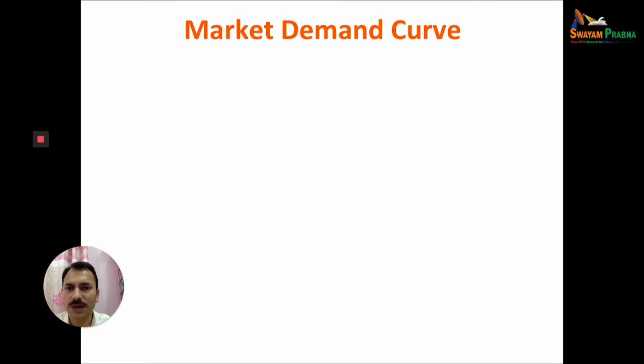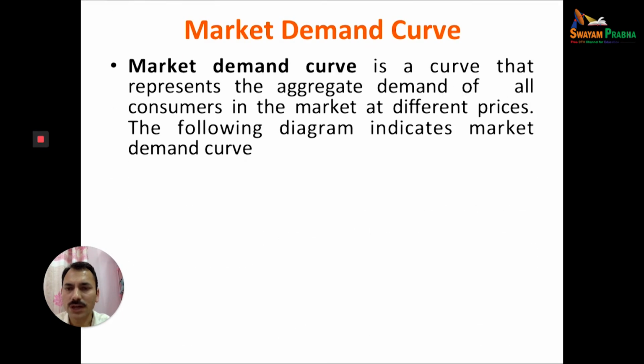Next is the market demand curve. Market demand curve is a curve that represents the aggregate demand of all consumers in the market at different prices. The relationship between quantity demanded and price of all the consumers in a market we can show with the help of this market demand curve.